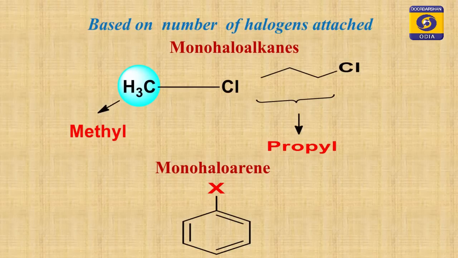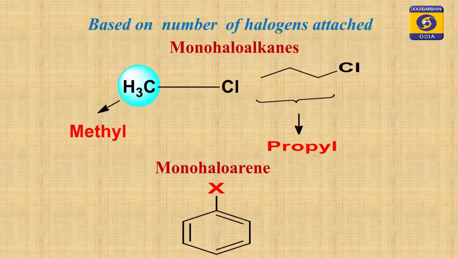On the screen you see monohaloalkane, meaning the alkane contains only one halogen atom. The example I have given, methyl chloride CH3Cl, has only one chlorine atom, an example of monohaloalkane. Next I have given propyl chloride.